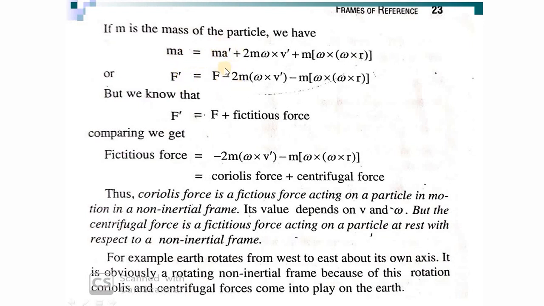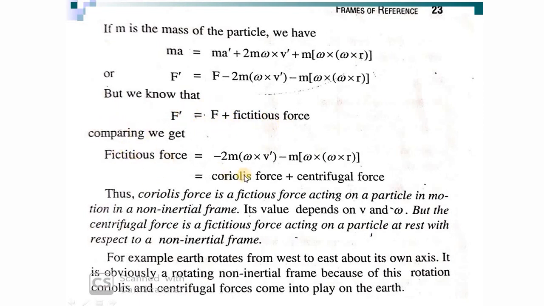Since the pseudo force has a negative sign, we have to rearrange, as we are trying to observe the motion of the particle in the S prime frame, which is an accelerating rotating frame. The force experienced by a particle in the S prime frame will be the actual force on the particle plus the pseudo force or fictitious force. And the pseudo force is a combination of two forces.